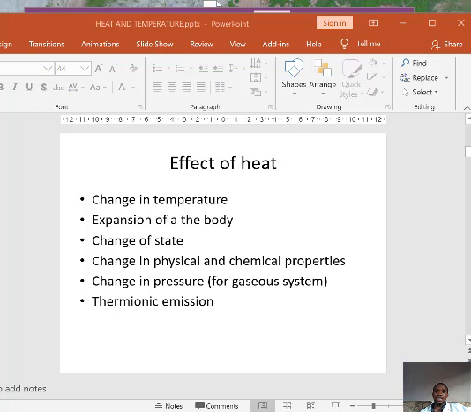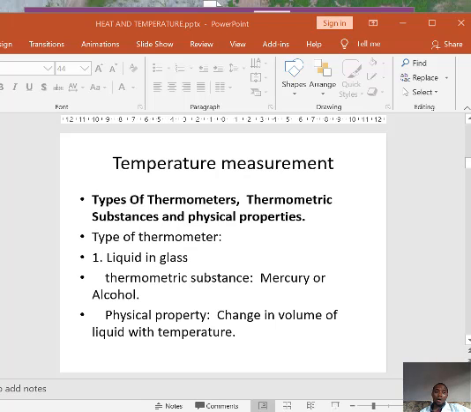Firstly, we are going to look at the effect of change in temperature. Earlier we said that temperature is the degree of hotness or coldness of a body. So how do we measure this temperature? The instrument that we have used to measure temperature for a long time is the thermometer. We have been using thermometer to measure temperature.